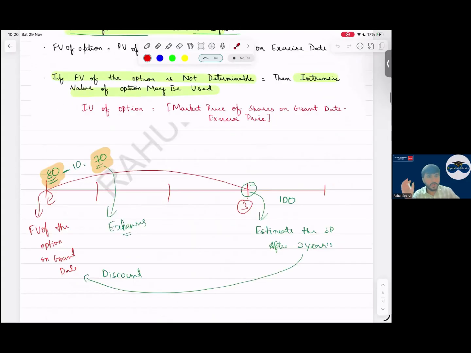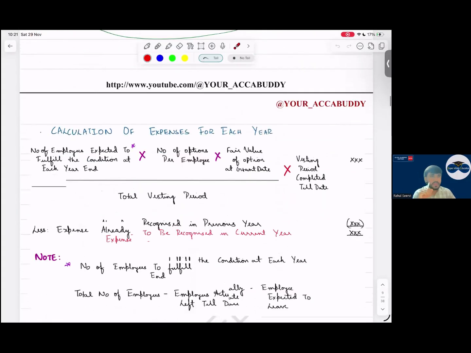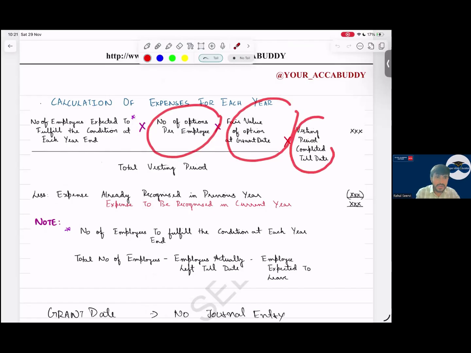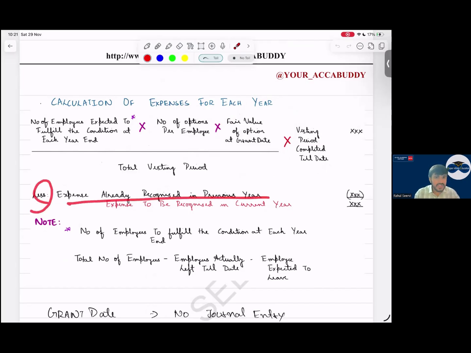Now see, what is the formula for the calculation of expense for each year? Number of employees expected to fulfill the condition at each balance sheet date, into the number of options per employee, into fair value of the option at the grant date, into vesting period elapsed divided by total vesting period, less expenses already recognized in previous years. We get the expense that should be recognized in the current year.